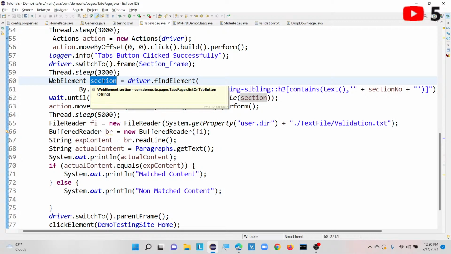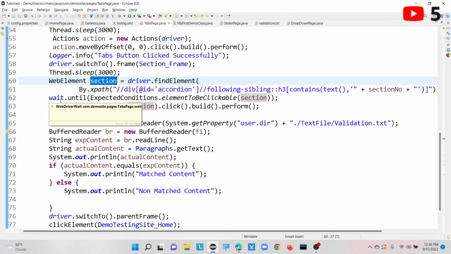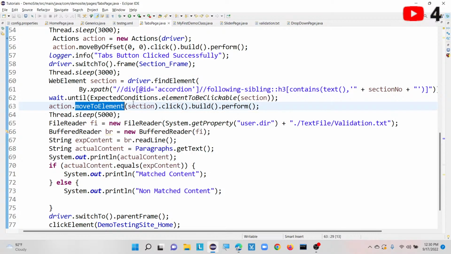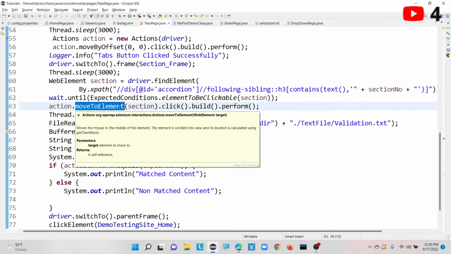We can automate the keyboard and mouse operations by using predefined methods such as move to element, drag and drop, double click, context click, send keys. These are the different methods to automate our keyboard and mouse operations.